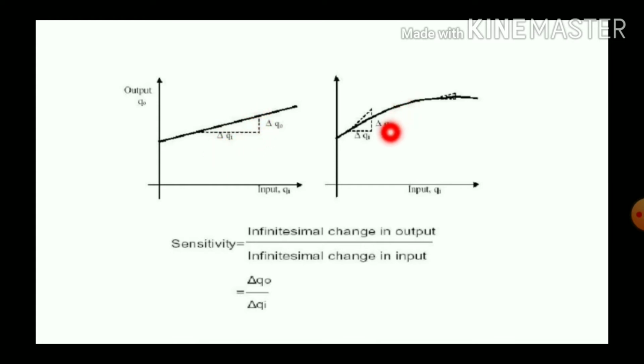In this case also, sensitivity is change in output by change in input, but the change is different in different regions of this curve. See, in the initial region, this is the value of delta Qo and delta Qi. Delta Qo is change in output, delta Qi is change in input. See, in this region the value is different.